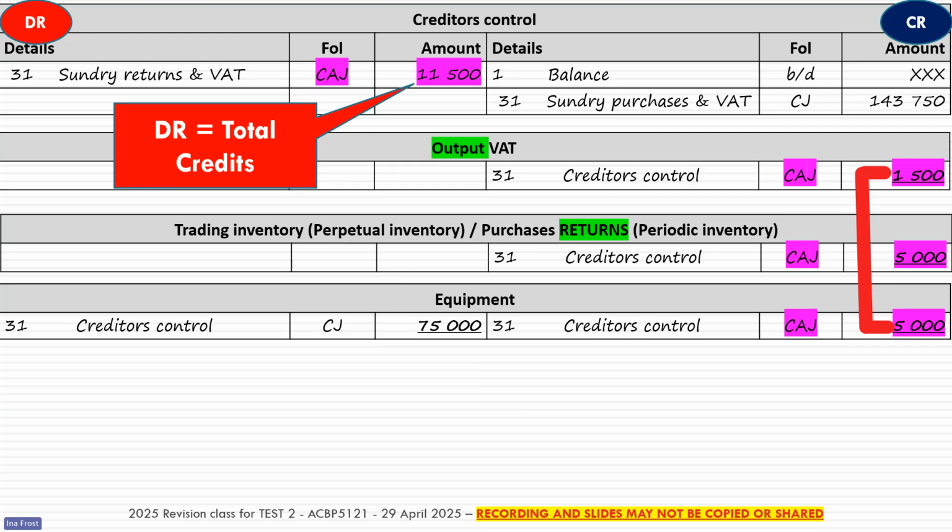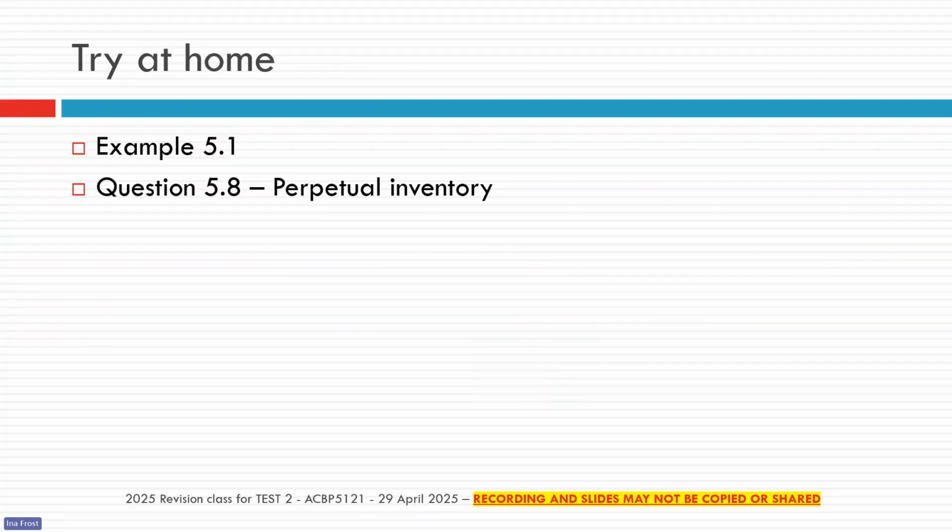If you want to practice these kinds of journals, then please work through example 5.1, and question 5.8 deals specifically with perpetual inventory and with a creditor's journal, a cash book payments, and a creditor's allowances journal. So if you need more exercises to practice, then please look at these questions and example.